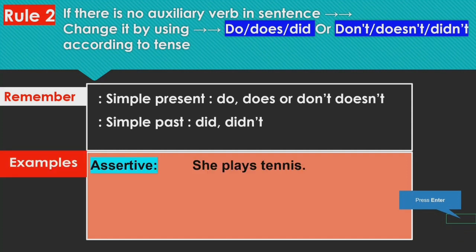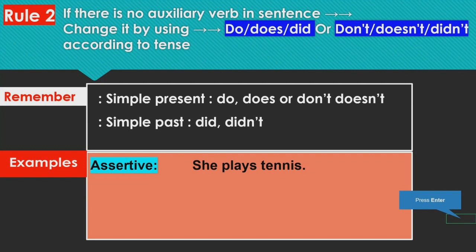Let us see an example. If in an assertive sentence you find such a sentence, "She plays tennis." Here you can find the use of the action verb plays. So how can we convert it into interrogative? Generally what we were doing, we were just taking this verb and placing it in the beginning, so that verb, subject and verb, this way we were using the structure. But here we cannot say "plays she tennis" or "plays not she tennis." So what we have to do in such a sentence, we have to use this kind of auxiliary, this type of helping verbs.